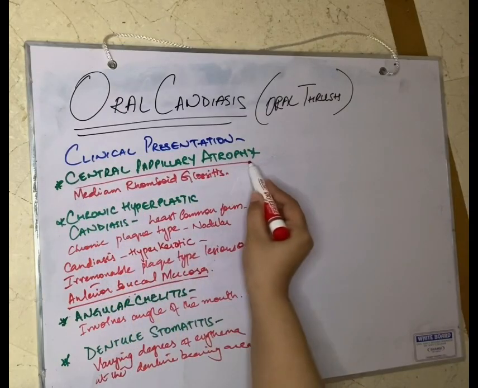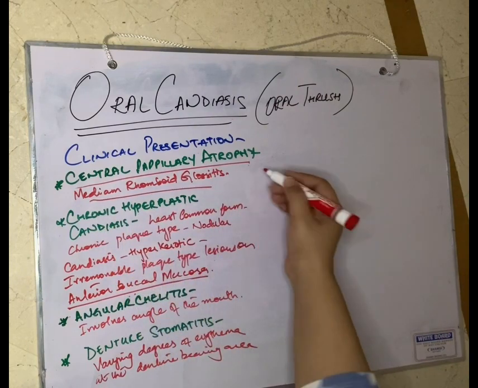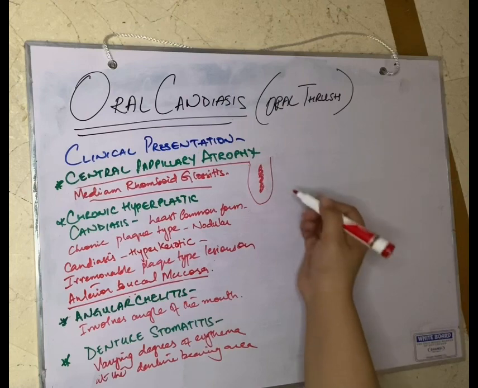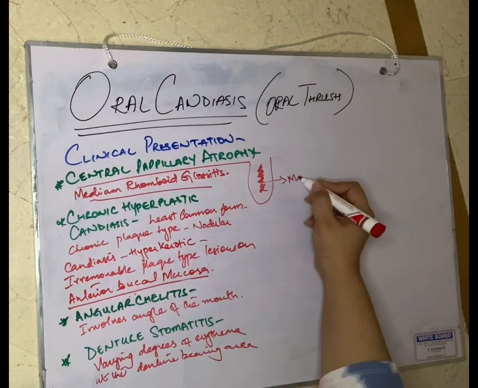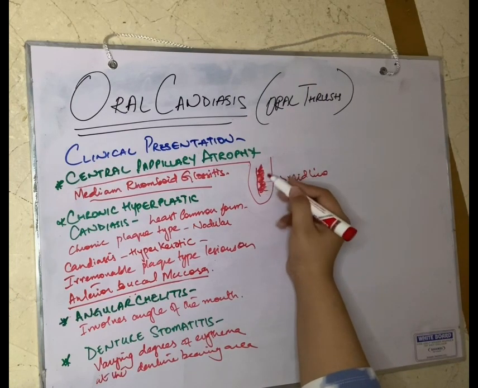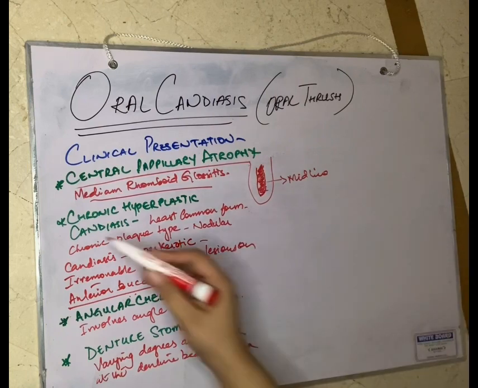Central papillary atrophy, often known as median rhomboid glossitis, in which there is a well demarcated erythematous area in the median area of the tongue or in the midline of the tongue, right? This is the midline, and there is this erythema, and it is very well demarcated, also known as median rhomboid glossitis, is also a form of oral candidiasis or oral thrush, right?